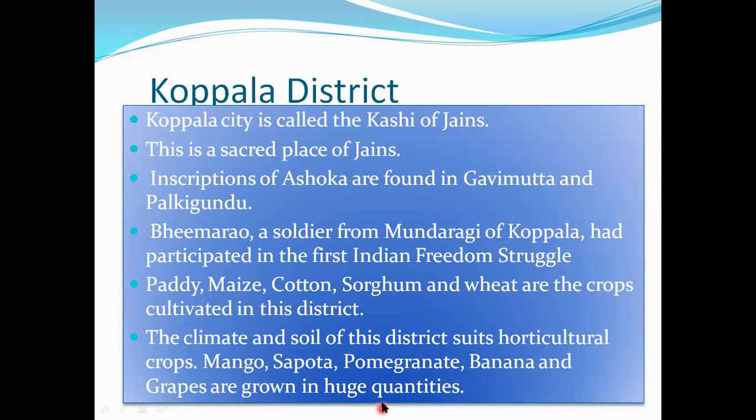Next, children, Koppala. Koppala city is called the Kashi of Jains. This is one of the sacred places of Jains. Inscriptions of Ashoka are found in Gavimutt and Palkigundu. Okay, in Gavimutt and Palkigundu, we can find Ashoka's inscription.